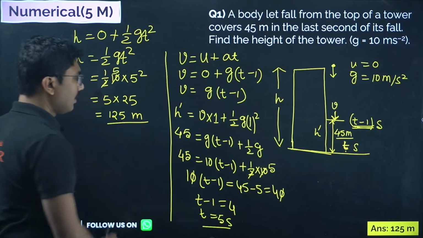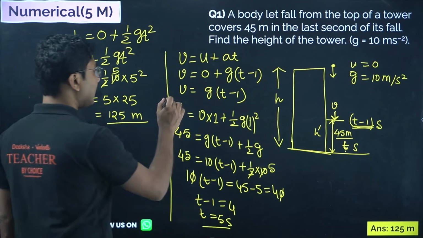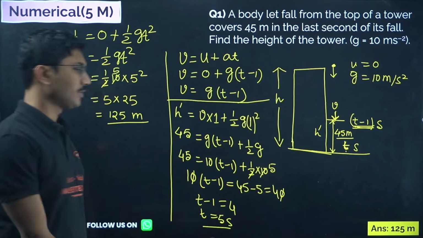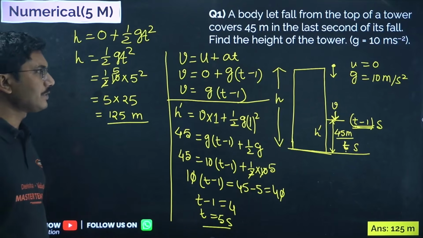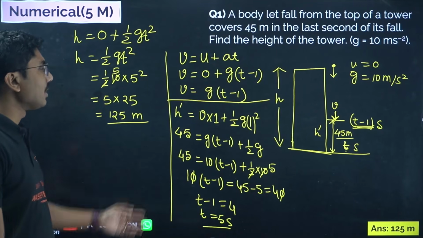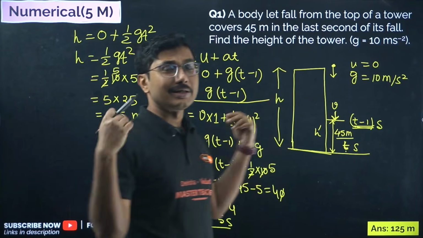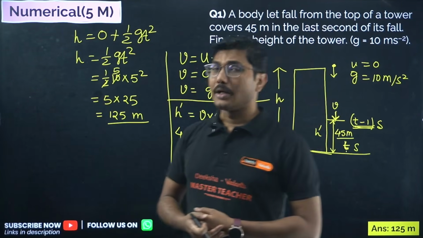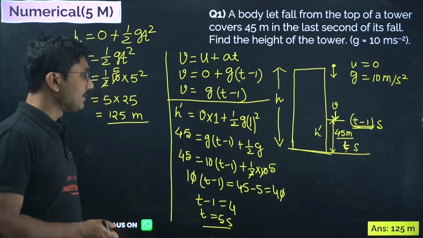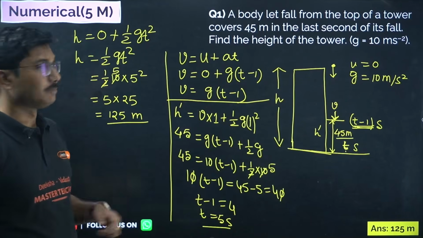interesting problem. If you have difficulty understanding, try to solve it on your own once. Okay, there are two methods to solve this. This is one of the methods. I like it because mathematically you don't need to do a lot of complicated square related calculations. Okay, that's why I prefer this method. There is one more method, you can use that as well.